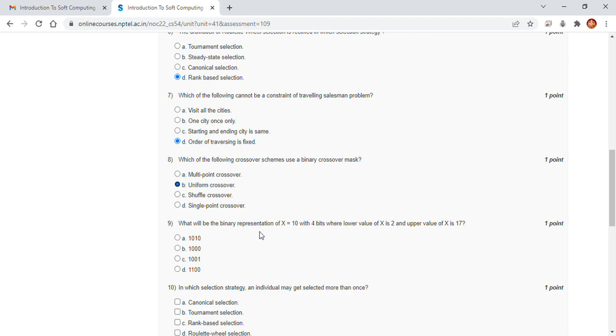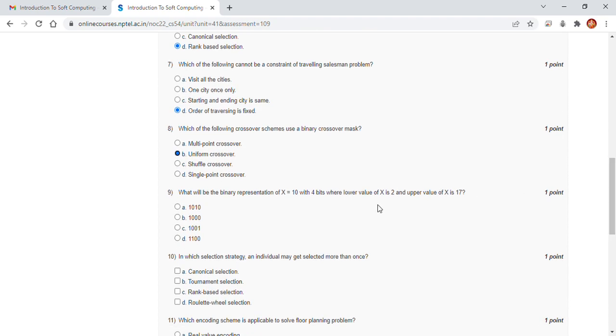What will be the binary representation of x equal to 10 with 4 bits, where the lower value of x is 2 and the upper value of x is 17? The answer is 9A, 1010. Here the solution: x lower limit 2, upper limit 17. So applying the formula, the answer is 10.